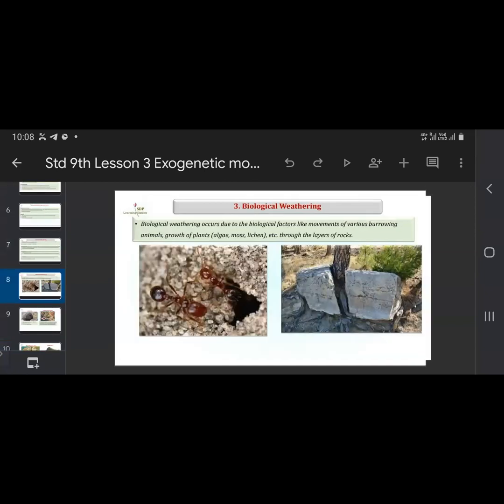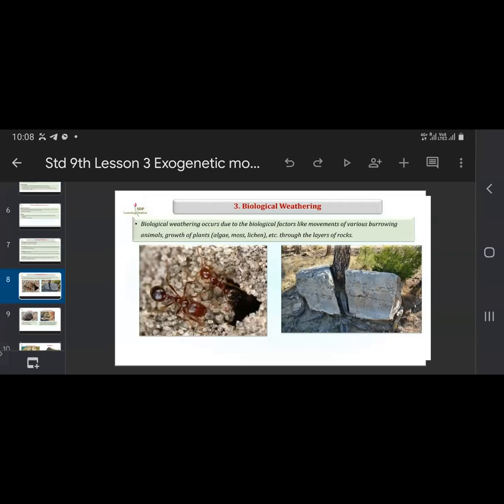Now, biological weathering. Biological weathering occurs due to biological factors like movements of various burrowing animals and growth of plants, for example algae, moss, lichen, etc., through the layers of rocks. So as the name itself suggests, biological factors are responsible for the disintegration or weathering of the rocks. The movements of burrowing animals like rabbits and rats, as they burrow, help in the weathering of the rocks.